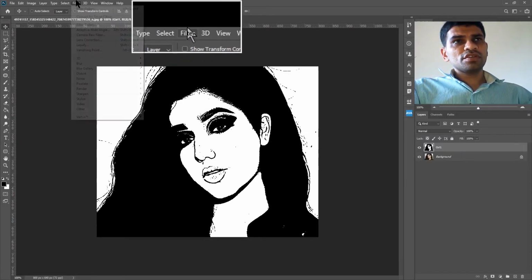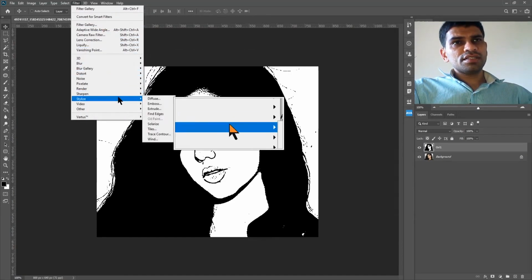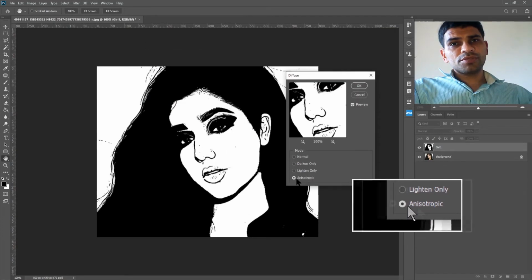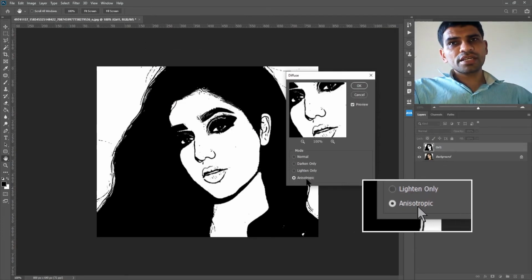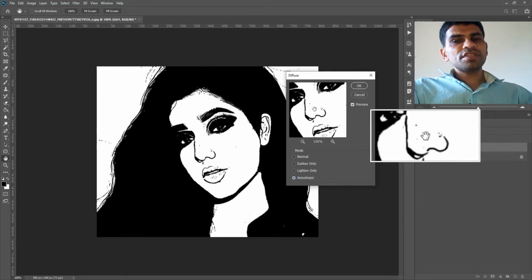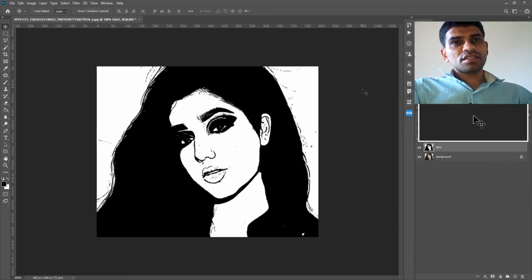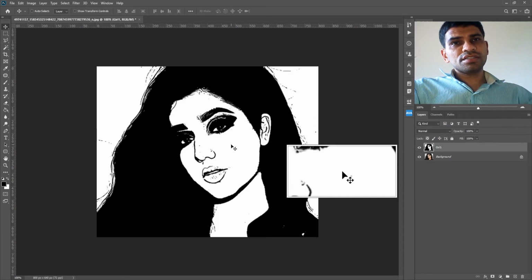Then we can go to Filter, Stylize, and click Diffuse and choose this last option which says Anisotropic. Select this one. This filter smoothens the drawing. Click OK. The last step here is to colorize the image.